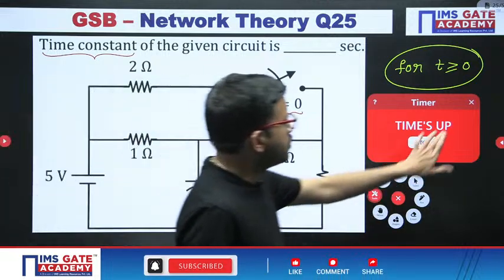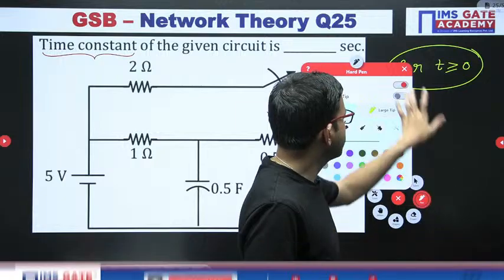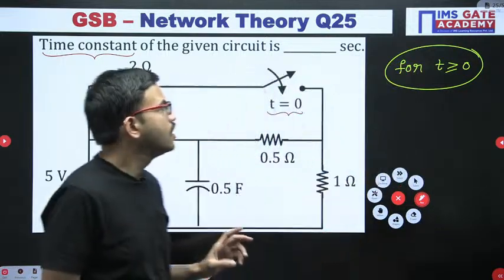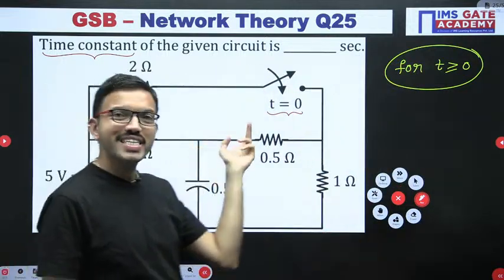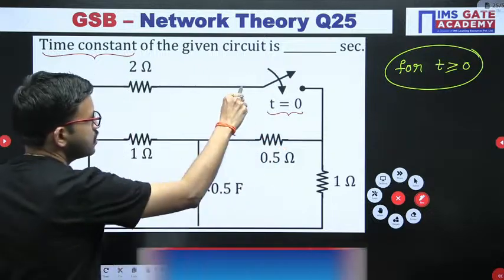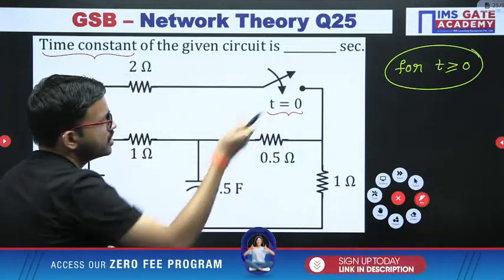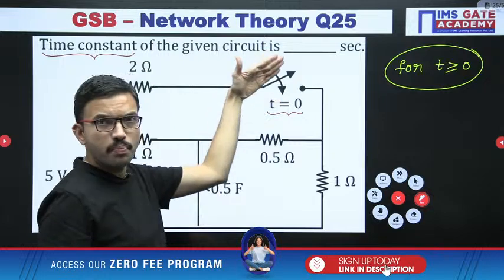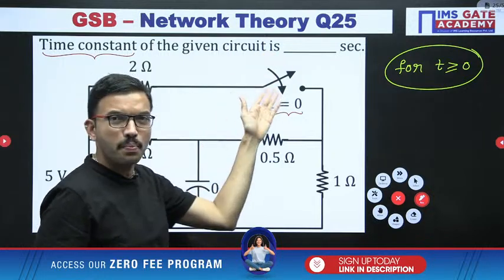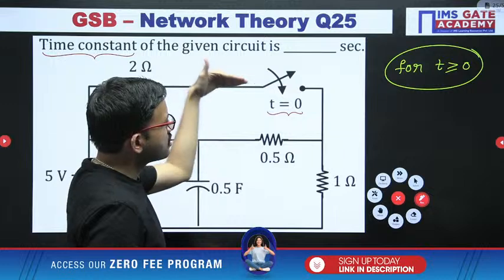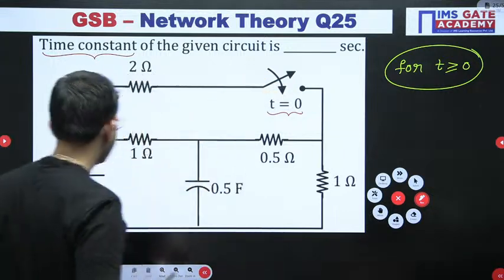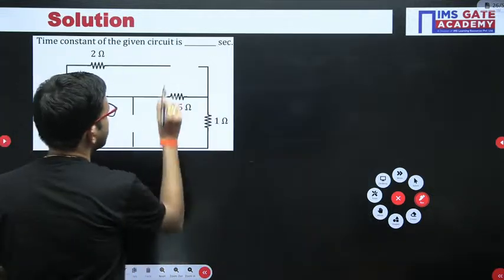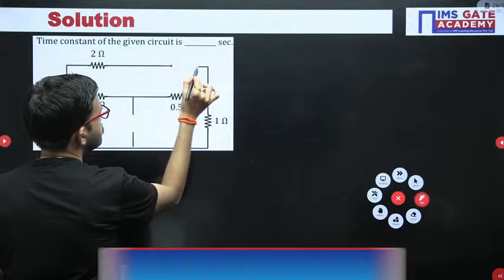Just see the beauty of this question. This is a very interesting one. When you consider the circuit for t greater than or equal to 0, the switch was open up to t equal to 0 minus. From t equal to 0 plus instant onwards, the switch is in the closed position. So first of all, you have to consider the switch in the closed position.